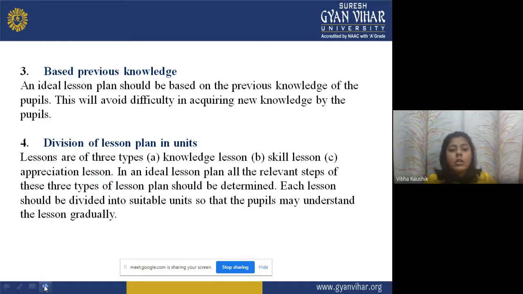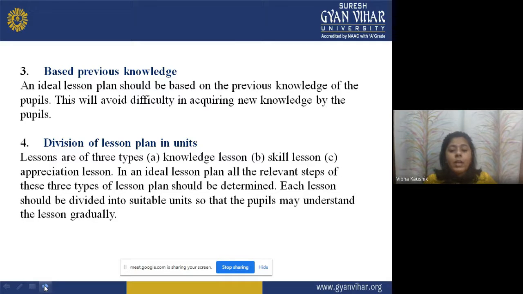Based on previous knowledge. An ideal lesson plan should be based on the previous knowledge of the students. It means the teacher should consider the previous knowledge of the students while planning a lesson plan. This will avoid difficulty in acquiring new knowledge by the pupils. When the teacher prepares a lesson plan keeping in view the previous knowledge of the students, the students will not have difficulty in acquiring the new knowledge.